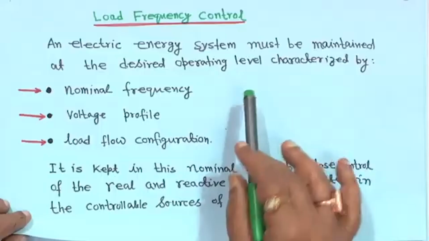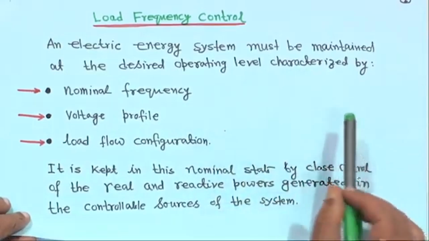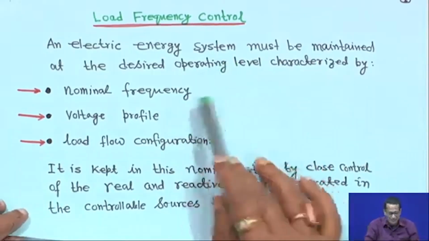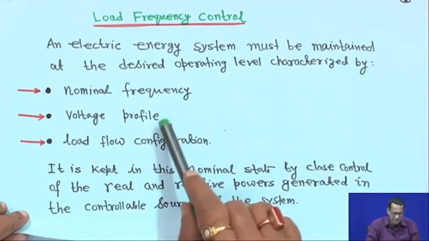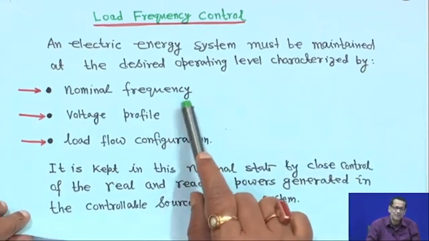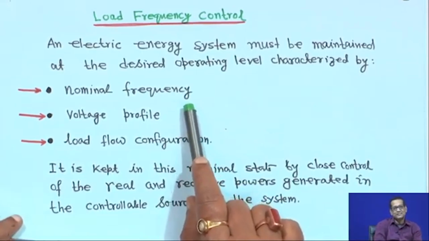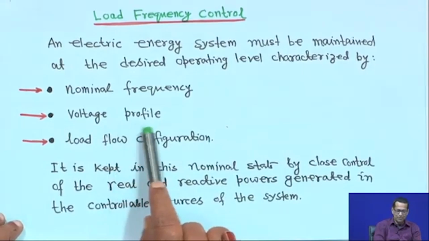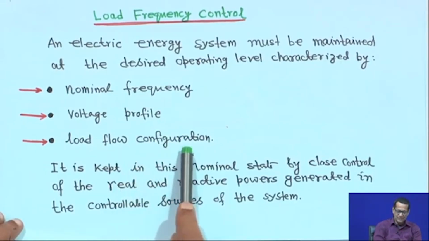So, here I have written something briefly, I will explain that an electric energy system, that means in general a power system, must be maintained at the desired operating level characterized by the nominal system frequency, that means it will operate at a 50 or 60 hertz system, right. Its voltage profile also should be good, and the load flow configuration, right.